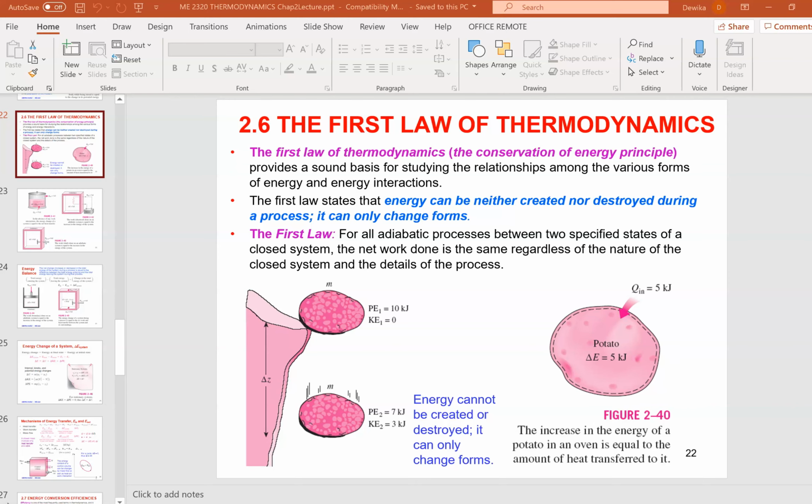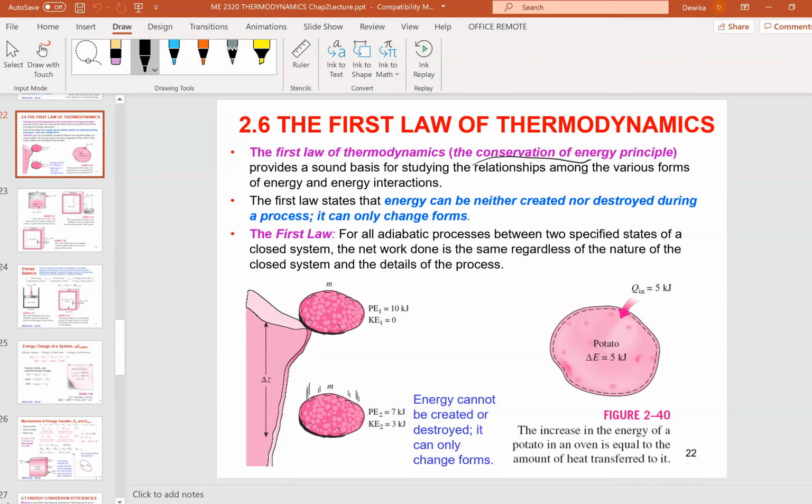So what is the first law of thermodynamics? It speaks about the conservation of energy principle, which means energy cannot be created or destroyed, neither created nor destroyed during the process. It can only change from one form to another form.